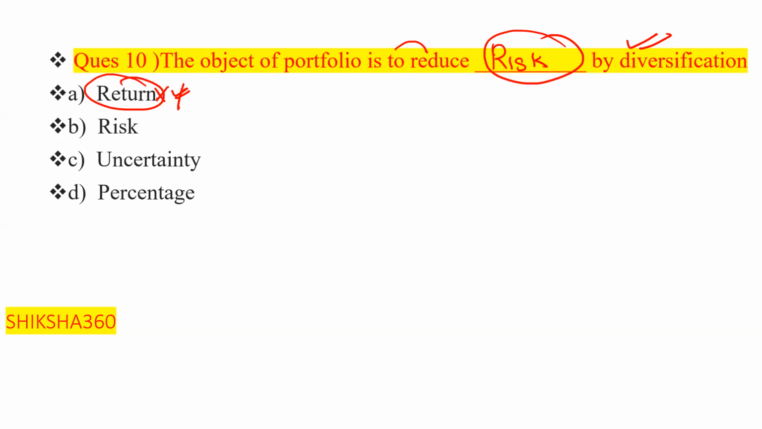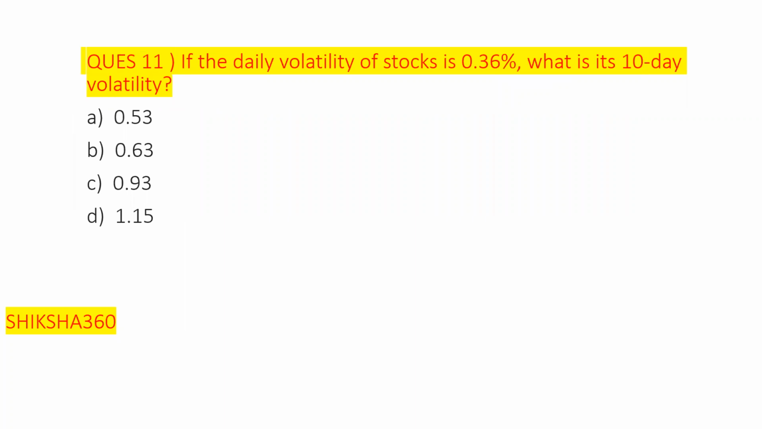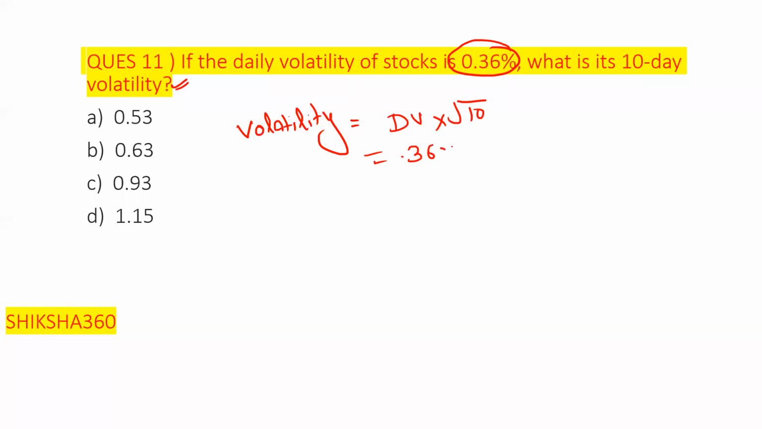Now move towards question number 11, and I request all of you to please solve that question. It is also based on volatility. Here they have given that if the daily volatility of the stock is 0.36%, then what is its 10-day volatility? So here we have to find the daily volatility into the square root of 10. So here, 0.36 into the square root of 10.